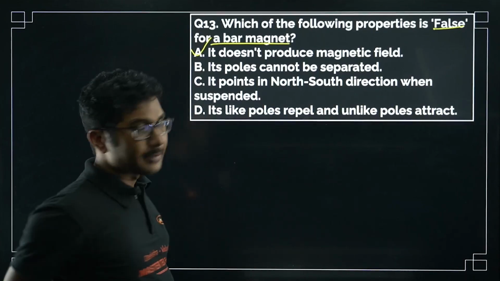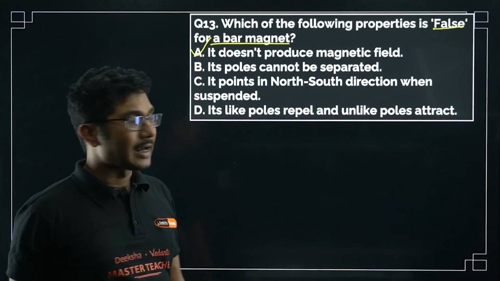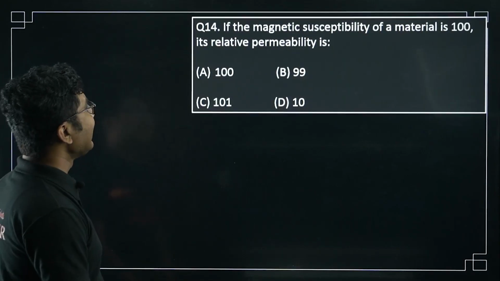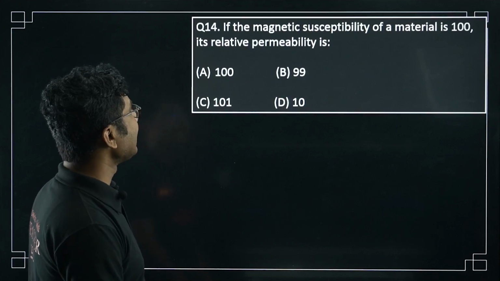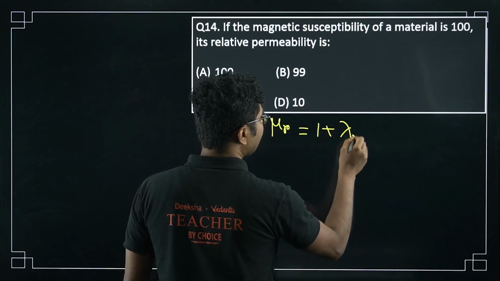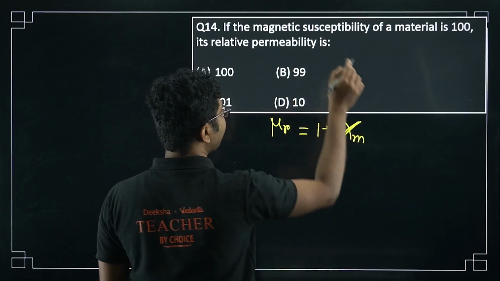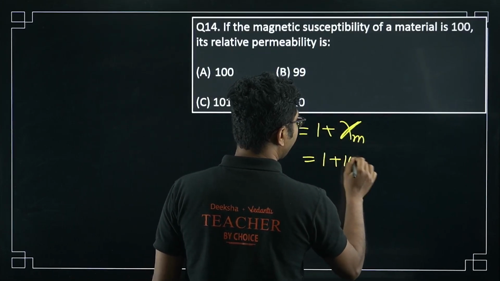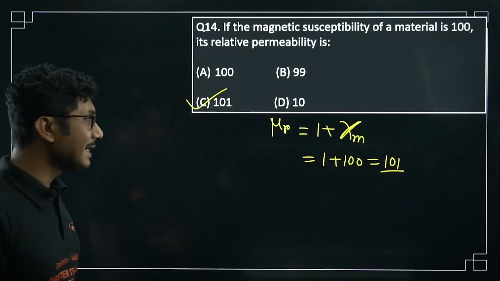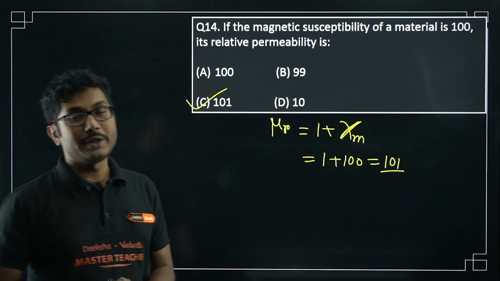Its poles cannot be separated, obviously correct. It points in the north-south direction when suspended, this is also correct. Its like poles repel and unlike poles attract, that is also correct. The magnetic susceptibility of a material is 100. Its relative permeability is, so relative permeability is 1 plus susceptibility. So susceptibility is given as 100, so relative permeability will be 101. In case they ask you the opposite, that mu r is 100, what is the susceptibility, then it will be 99.